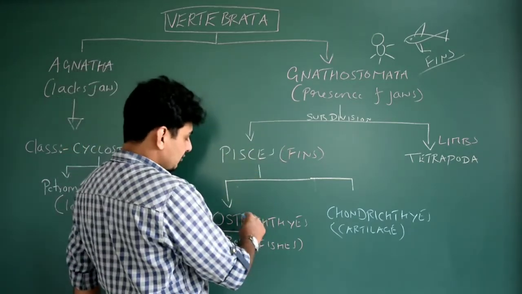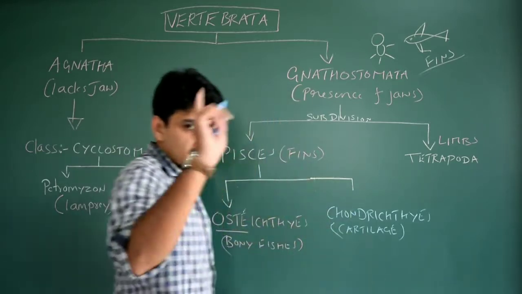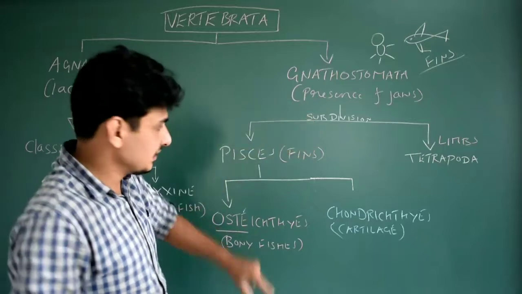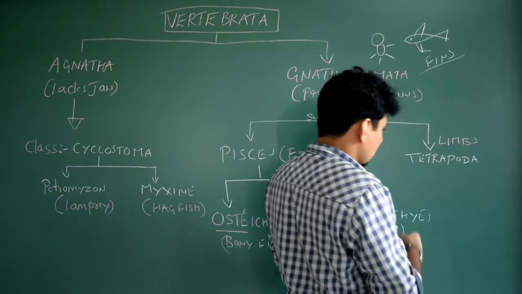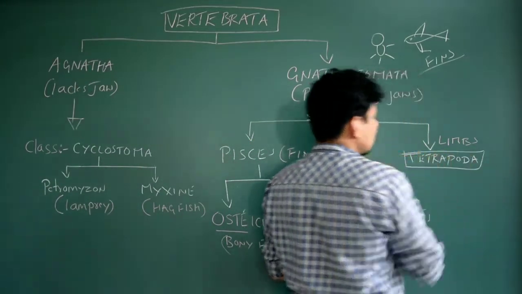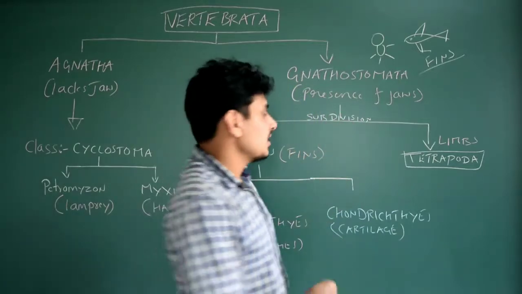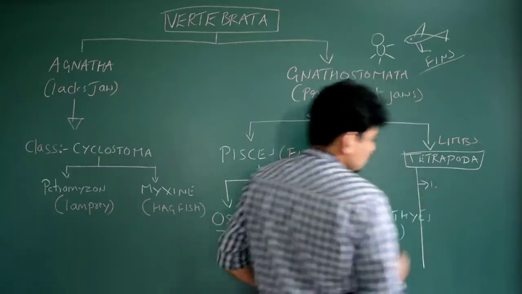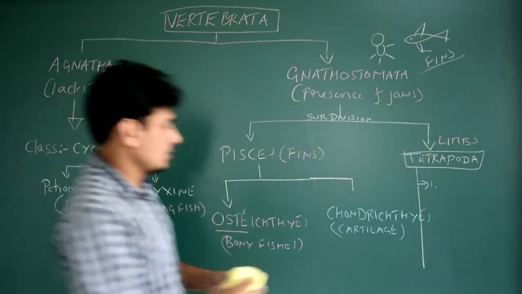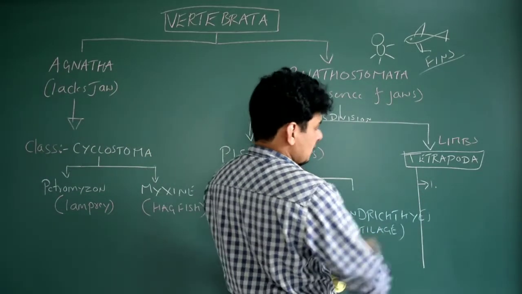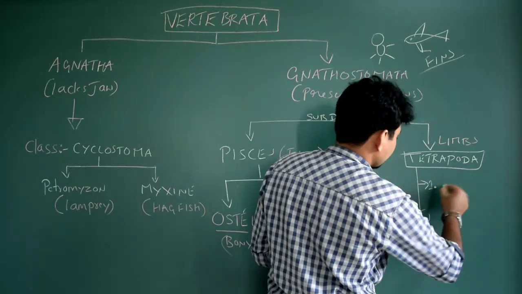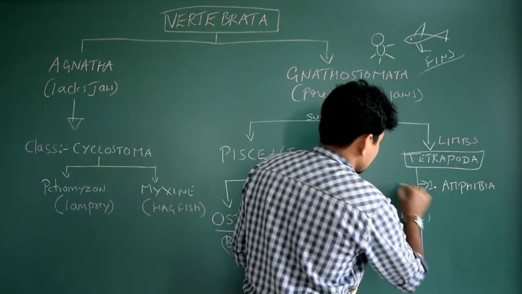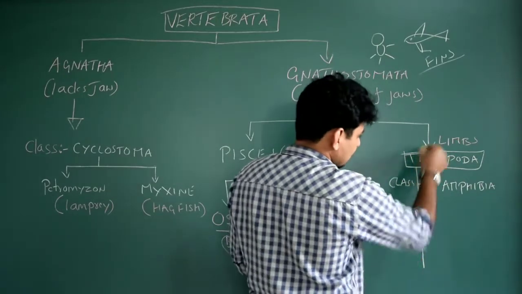Again, we are going to study the differences between Osteichthyes and Chondrichthyes. Very important for 5 marks in the board examination and for competitive exams also. Fine, we will discuss it later. Now, coming back to the Tetrapoda, the organisms which belong to Vertebrata and have 4 limbs. There are 4 classes. Hope it is visible to you. The first one we will go with is Amphibia. First class. I have written the 4 classes in the Tetrapoda.